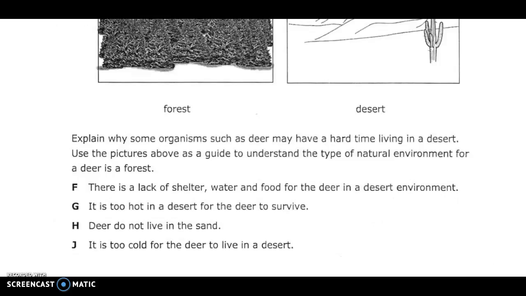F. There is lack of shelter, water, and food for the deer in a desert environment. G. It's too hot in the desert for the deer to survive. H. Deer do not live in the sand. J. It's too cold for the deer to live in a desert.